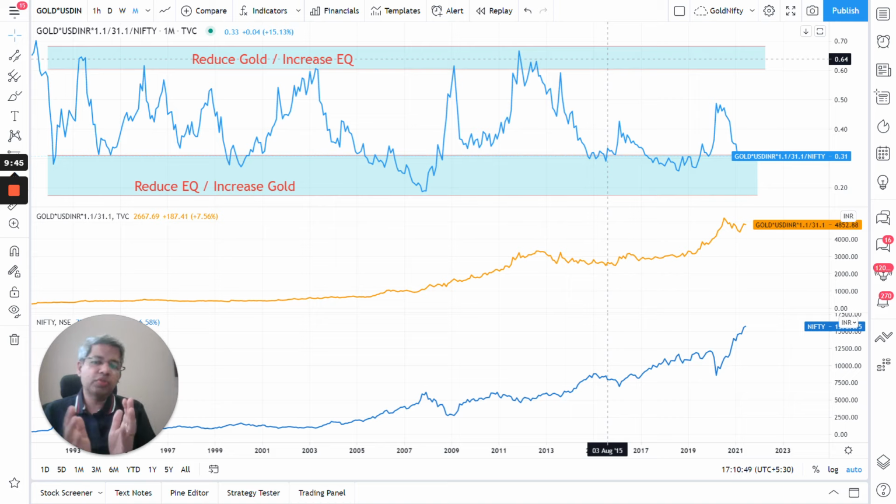balance. But I also want to increase my chances of improving my returns by allocating more to gold when I know that gold is relatively cheaper versus the Nifty, or I want to allocate more to Nifty when I know that Nifty is cheaper versus gold. So maybe you are at 50-50, but let's say at any of these points you make it 75-25. At the extreme, again you will flip to 25-75. So that way you can try to have a discretionary system wherein you can allocate more in such time.